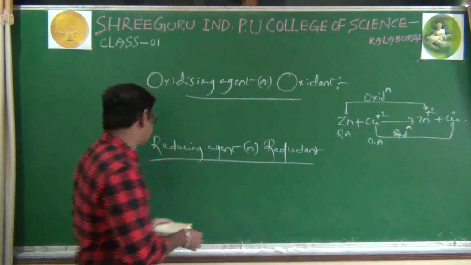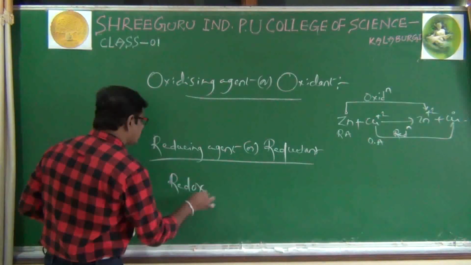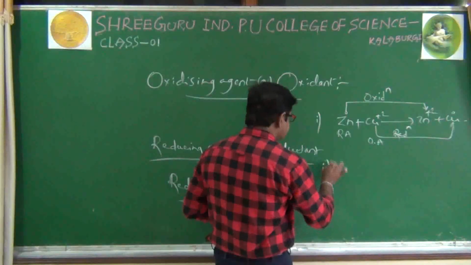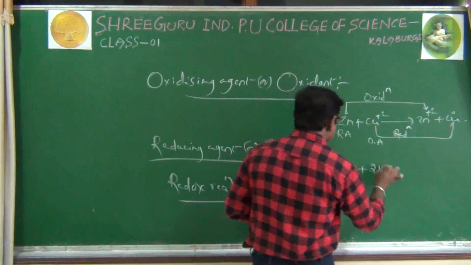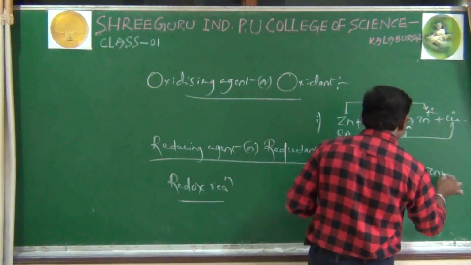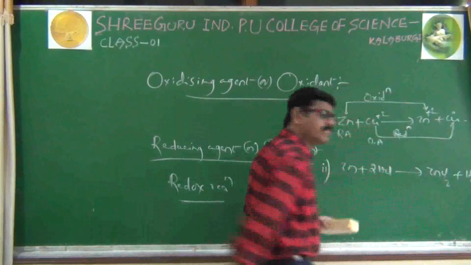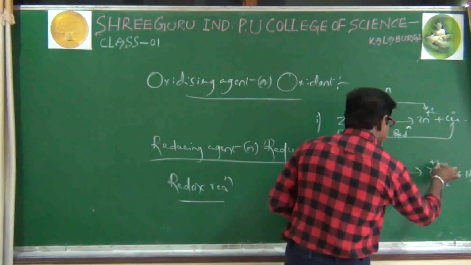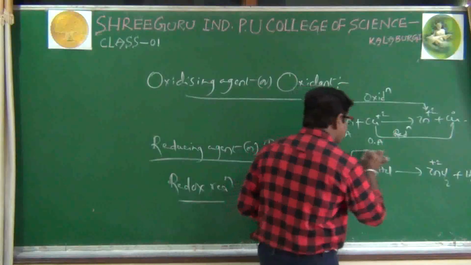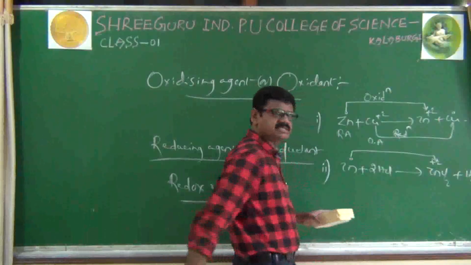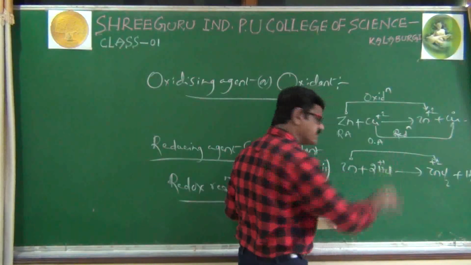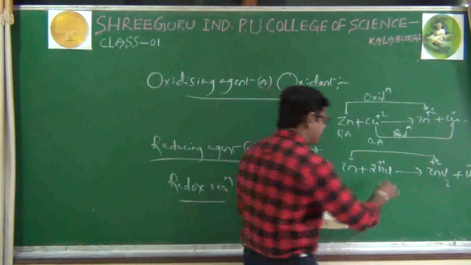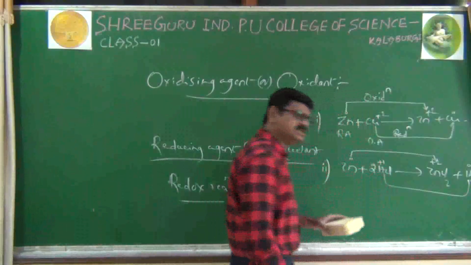Next we will go to a redox reaction. And if you want, you can take another example also for this oxidizing and reducing. Say for example Zn plus 2HCl converted as ZnCl2 plus H2. Here also zinc right now is in elemental state, 0. Here it is Zn plus 2 state. Zinc oxidation number has increased. Of course it is an oxidation process. In HCl, hydrogen oxidation number is plus 1. And here hydrogen in molecular state is 0. Plus 1 has converted to 0. It is a reduction process.